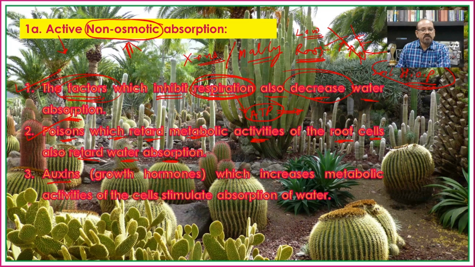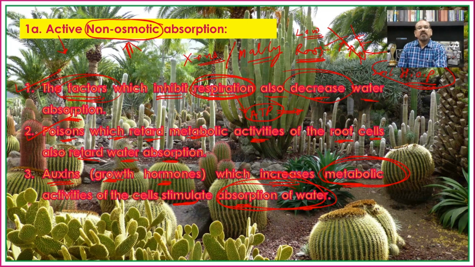Then the next one is auxin. Auxin is a growth hormone which is responsible for increasing the metabolic activities of the cells. So if auxin is applied, it is responsible for stimulating the absorption of water. It means that when auxin is used, the rate of metabolic activities increases, and if the rate of metabolic activities increases, the rate of absorption of water also increases.